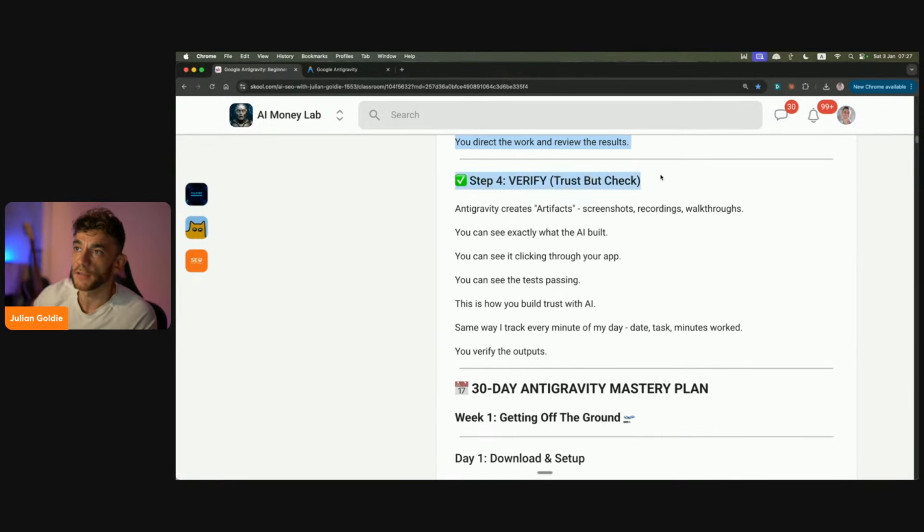And then finally, the final step is verify, trust, but check. Right? Antigravity creates artifacts, so screenshots, recordings, walkthroughs. So you can see exactly what the AI built. You can see it clicking through your app. You can see the test passing.